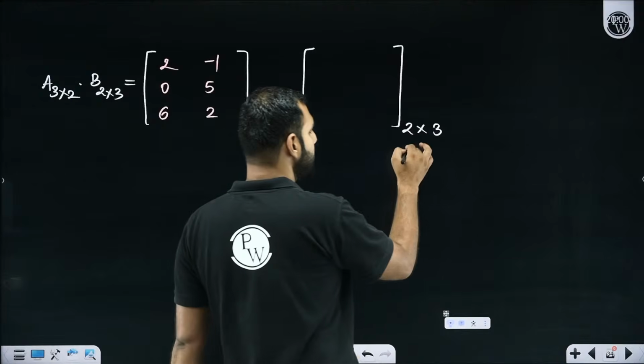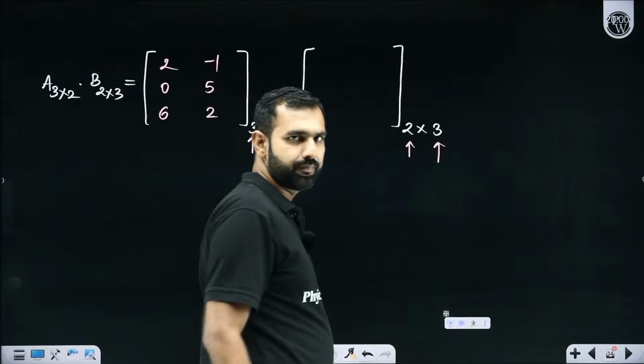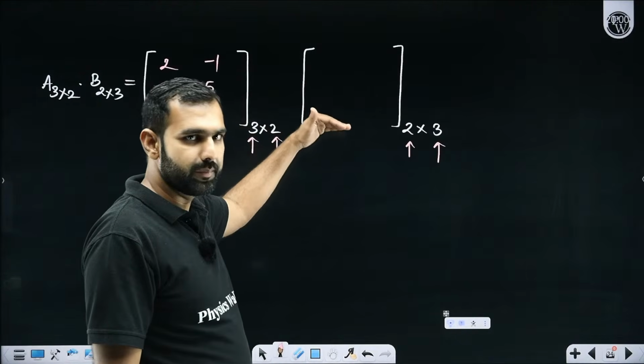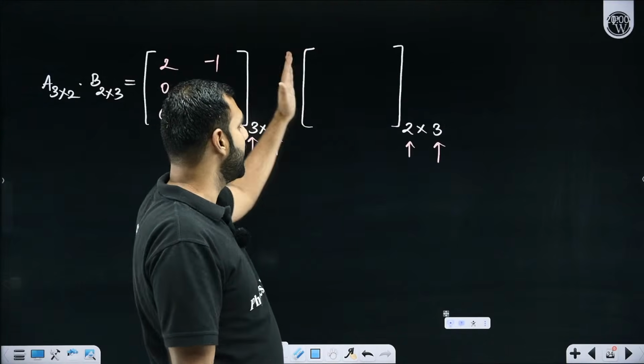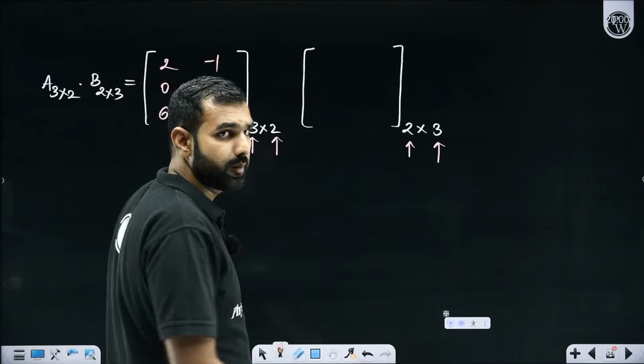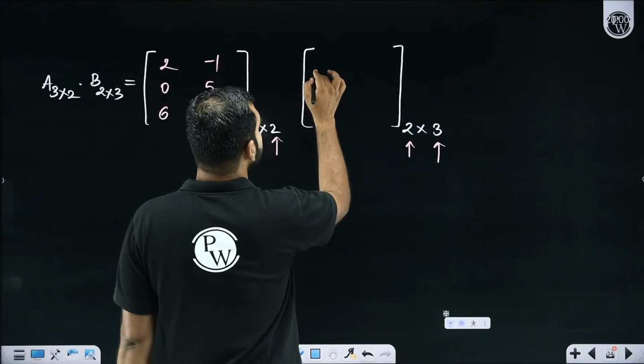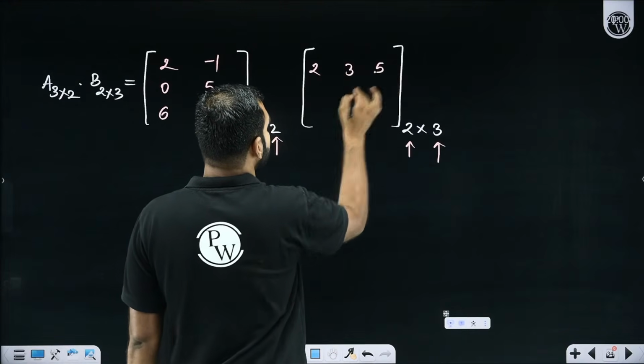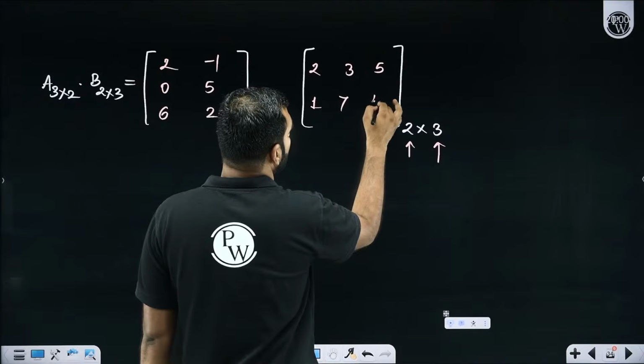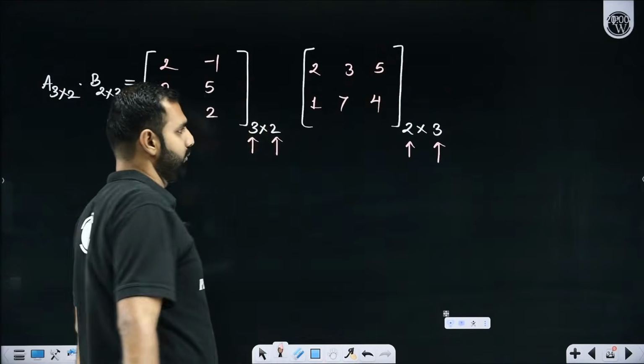2 by 3 means 2 rows but 3 columns. So there will be 2 rows and 3 columns. So what does 2 rows and 3 columns mean? I hope you're getting it. Let's say 2, 3, 5, and 1, 7, 4. So these are the 2 rows and 3 columns.